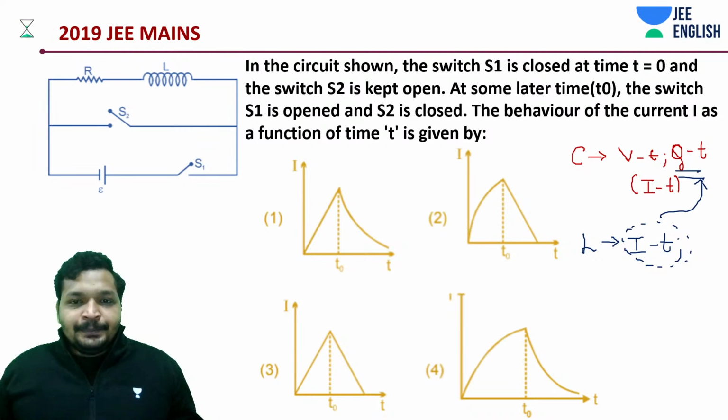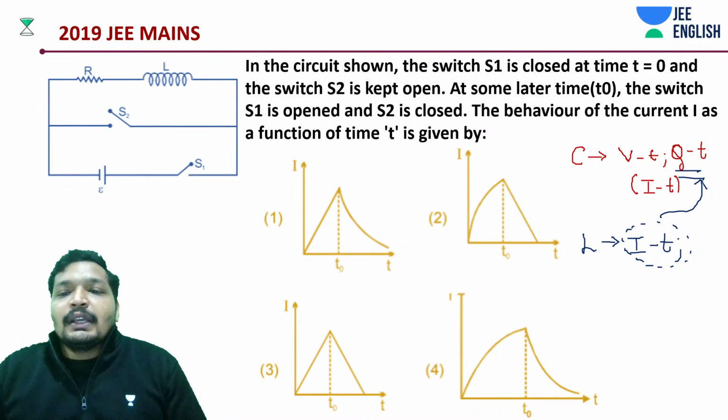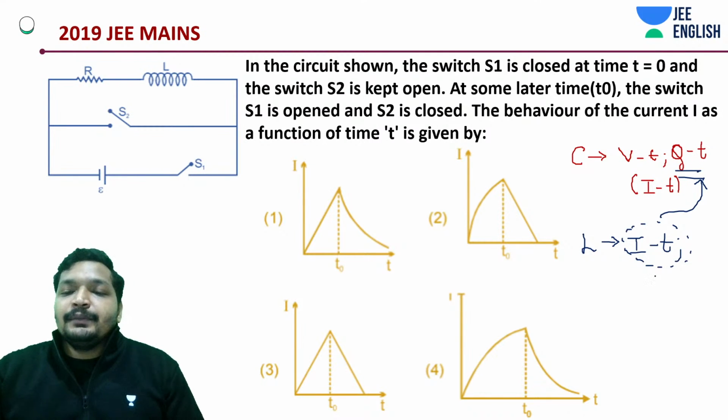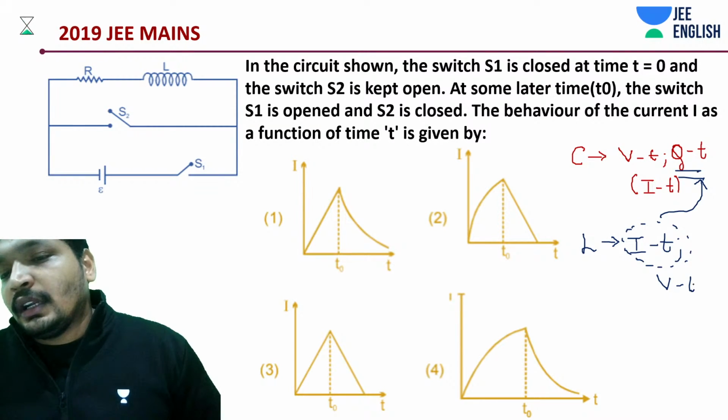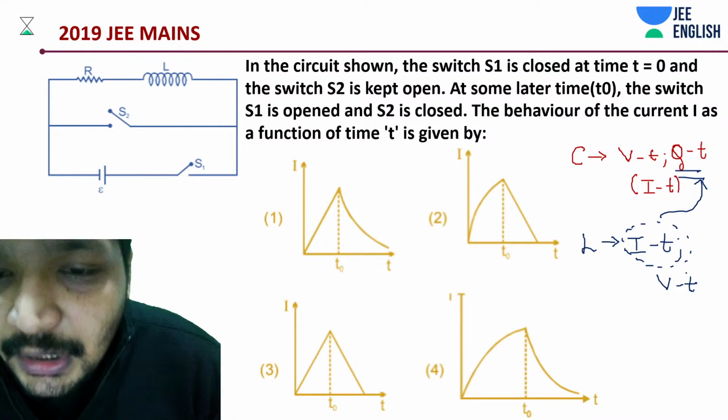That is it, that's all you need to know. If you know current, you can convert it into voltage. Inductor L is constant, so L into I is also going to be very similar to your charge graph.